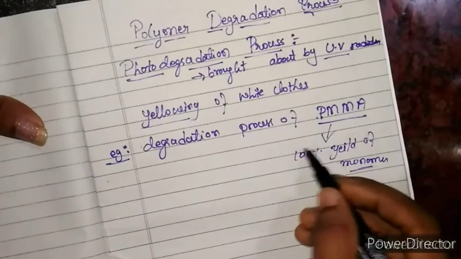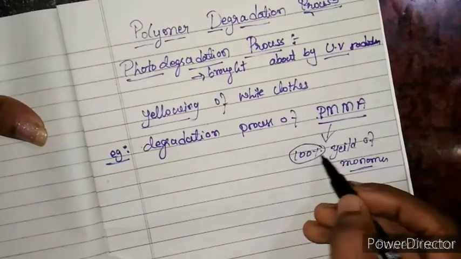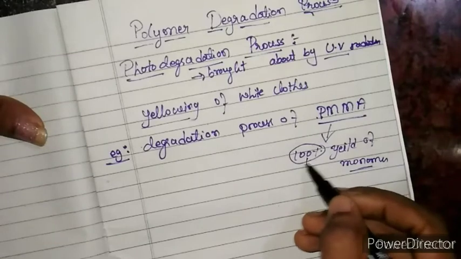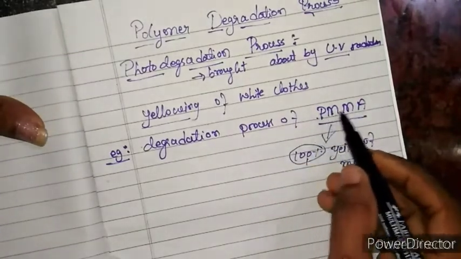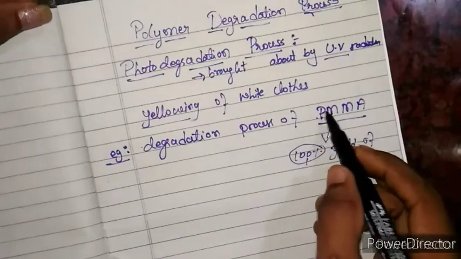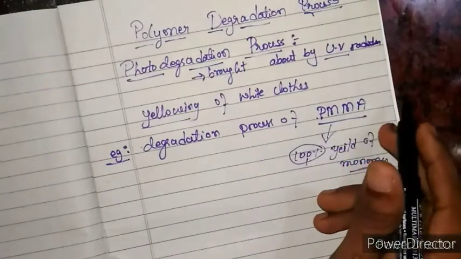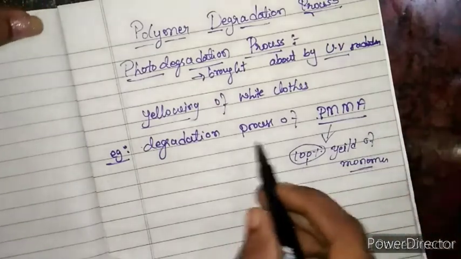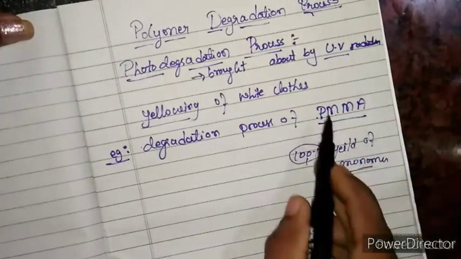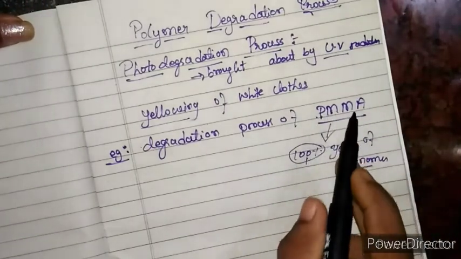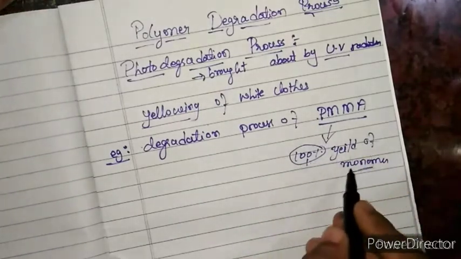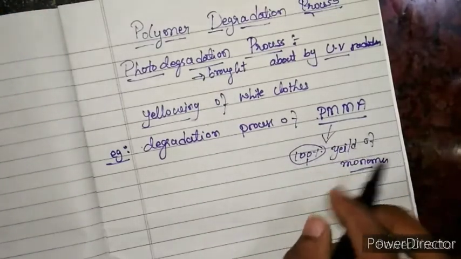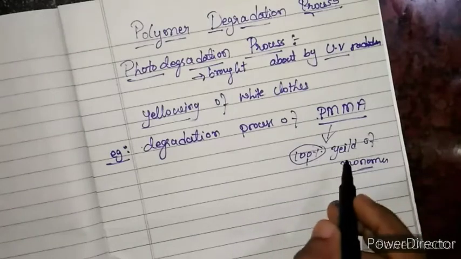The quantitative yield need not be 100%, because it depends upon the physical state of polymethyl methacrylate. If the polymethyl methacrylate is in the liquid or molten state, then you will get 100% yield of monomer. If it is in the solid state, you may get a certain yield of monomer, definitely lower than 100%.